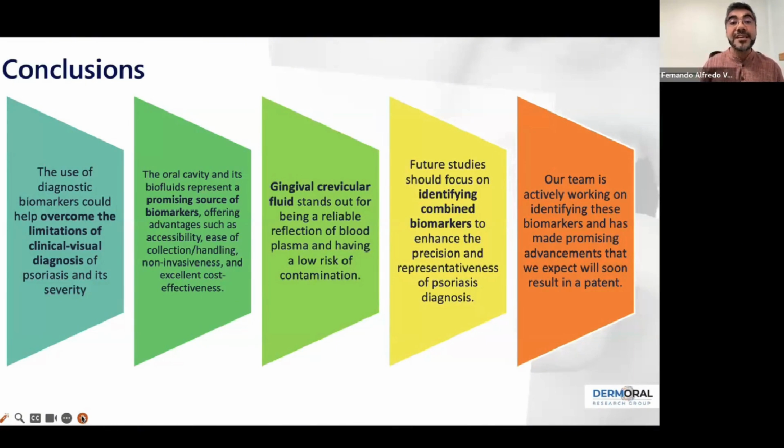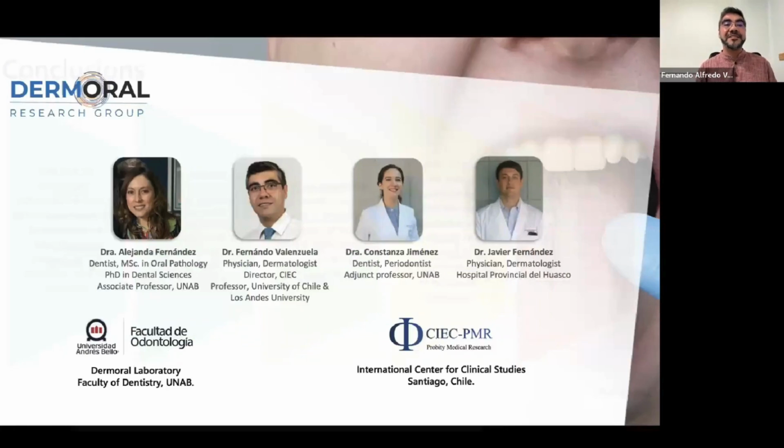So in conclusion, the use of biomarkers will help to overcome the limitations of our diagnosis and treatment of psoriasis, and the oral cavity represents a very good source of biomarkers. The gingival crevicular fluid stands as a reliable reflection of blood plasma, having a low risk of contamination. It's easy to obtain and it's painless. So our group is working on identifying biomarkers in this area.